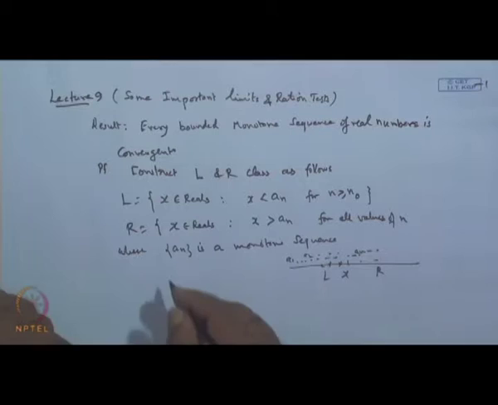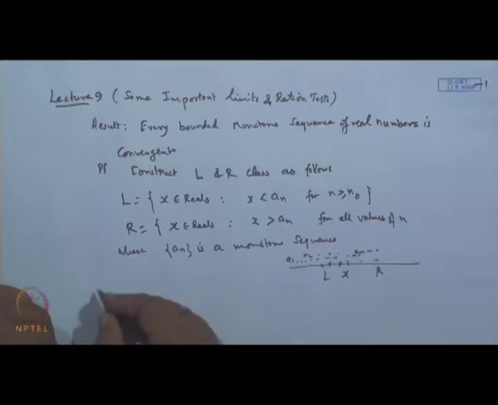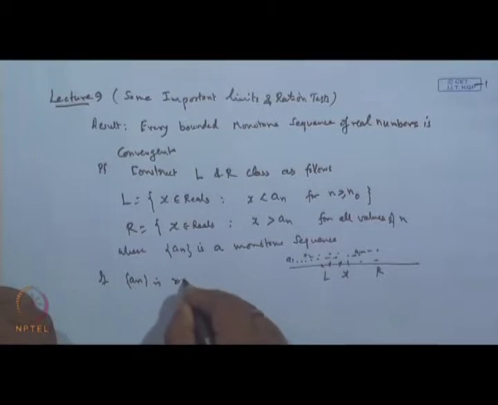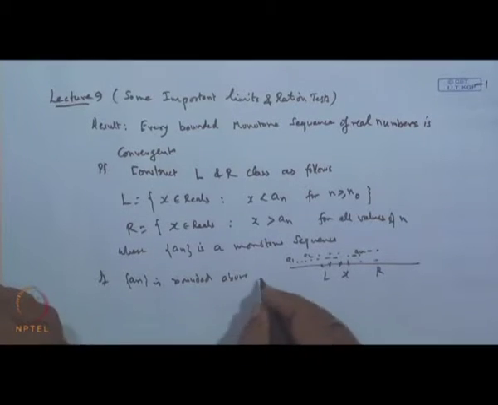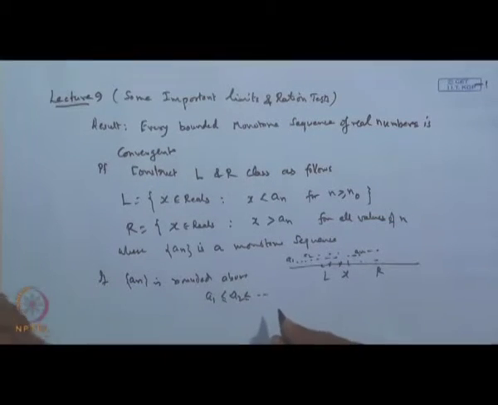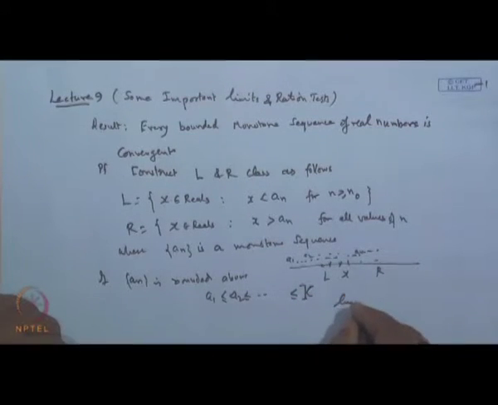So, if the sequence a_n is a monotone sequence which is bounded above, it means a1 is less than or equal to a2, a non-decreasing sequence which is bounded by, say, k for each n. So the limit of a_n as n tends to infinity will be less than or equal to k.